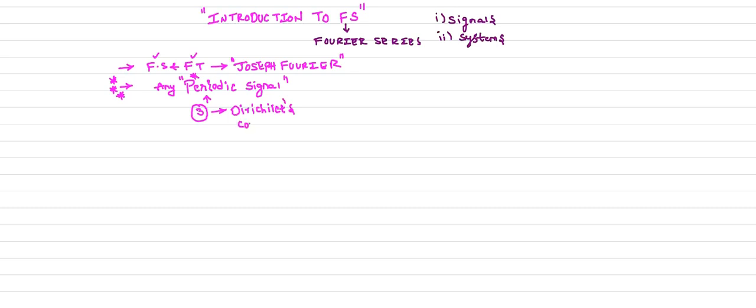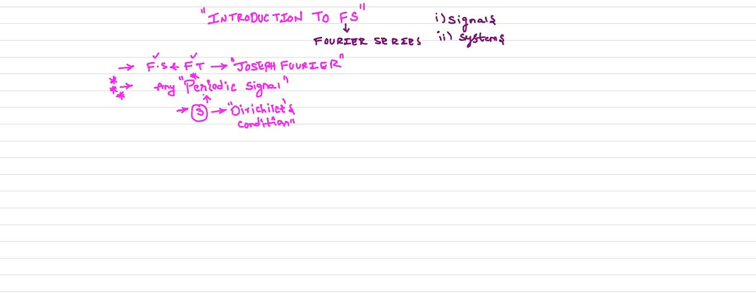So Dirichlet conditions. I will give the definition, and later, with the help of the definition, I will explain the Fourier series. So any periodic signal, provided the periodic signal must satisfy three conditions.